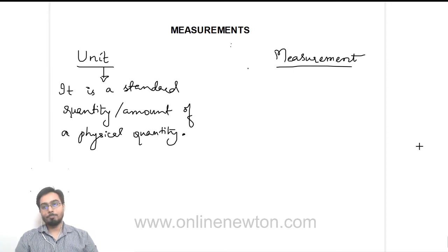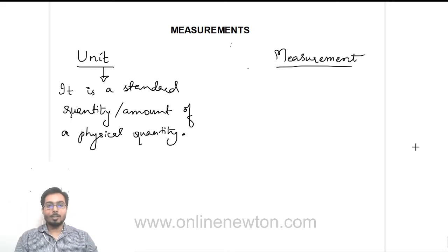And why is it important to define a standard quantity? So that we can communicate with each other. Okay, bring 1 kilogram of sugar. If I'm asking someone to bring 1 kilogram of sugar from the market, it should be exactly the same quantity I am expecting. That means I should understand how much is 1 kilogram of sugar, and he should also understand how much it is.